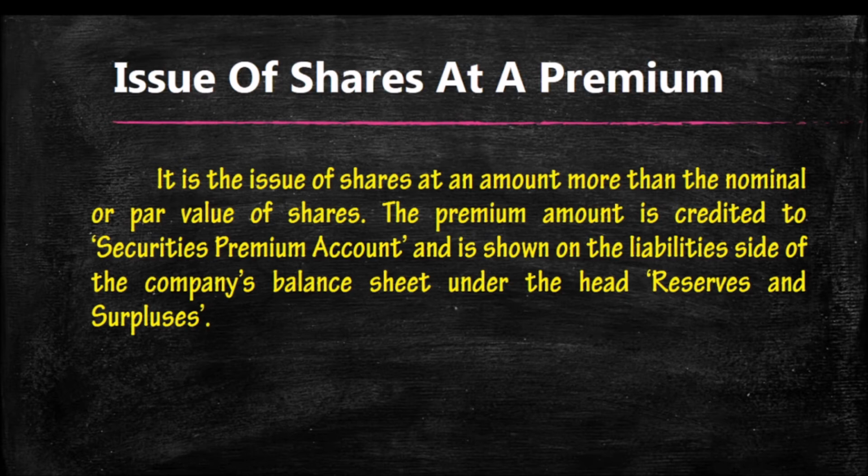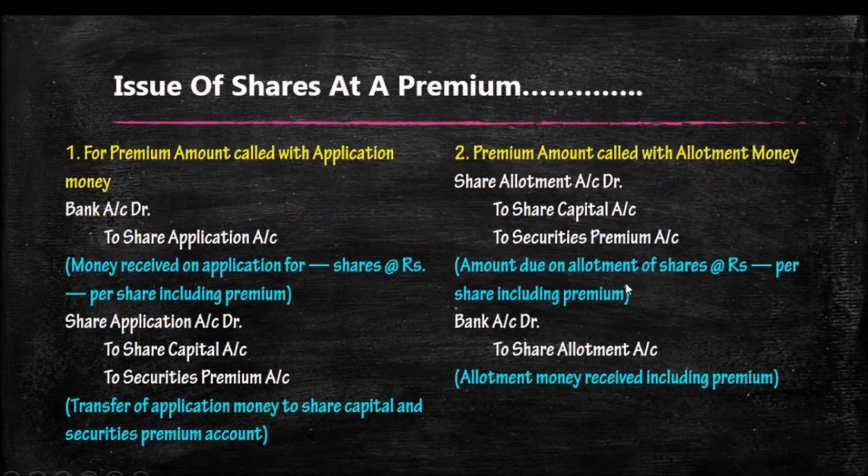Remember, we will record in share capital only what we actually need, that is 10,000 into 100. The extra 10,000 into 20 will be transferred to the new account known as the securities premium account. And remember, that is recorded in the balance sheet under the heading reserves and surplus. So that is the concept regarding issue of shares. So the common entries included in the shares issued at premium.